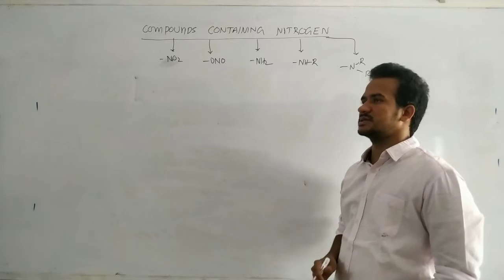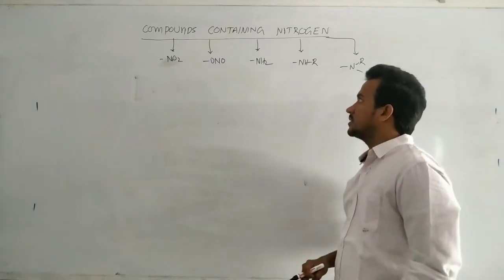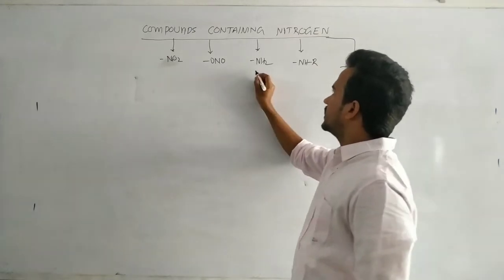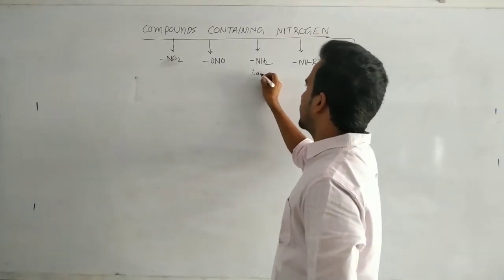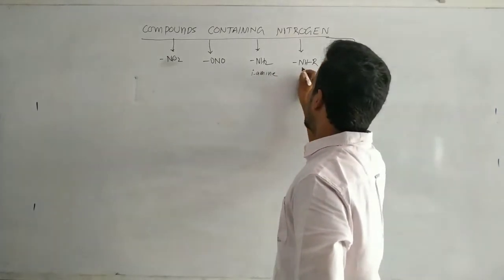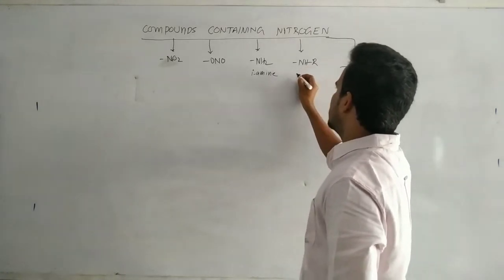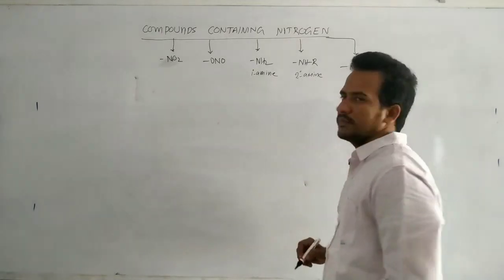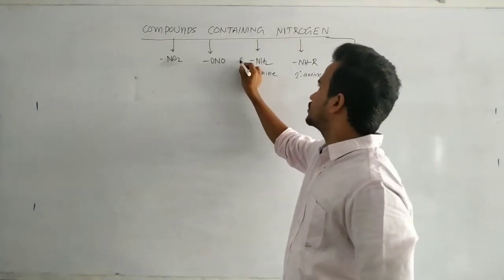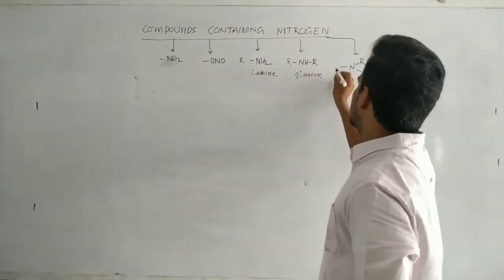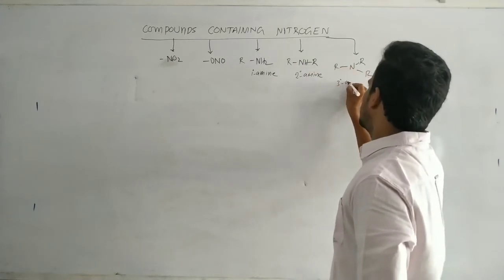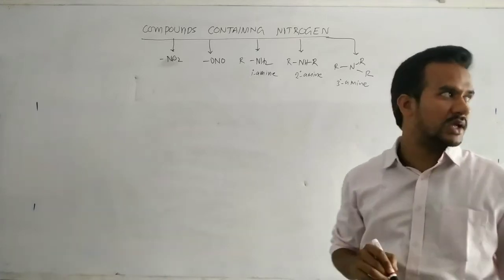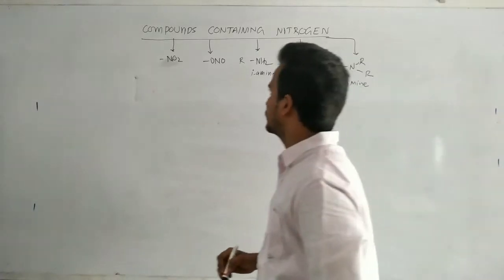Mainly we will discuss the amines in this chapter. The compound containing NH2 is the primary amine. The compound containing NHR is a secondary amine. That means RNH2, RNHR, and R3N, which is a tertiary amine. Primary amine, secondary amine, and tertiary amine.